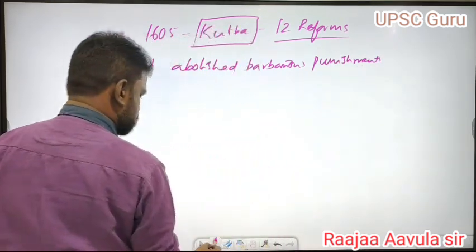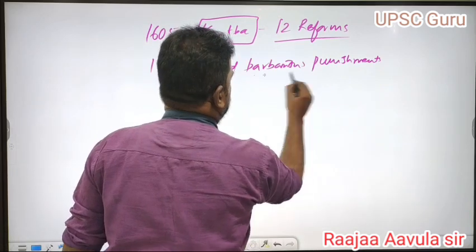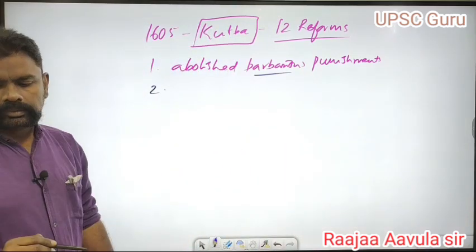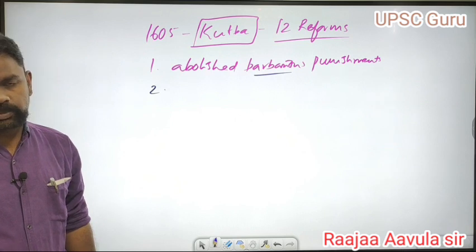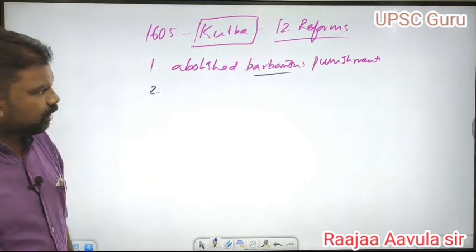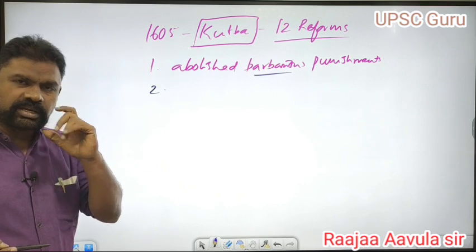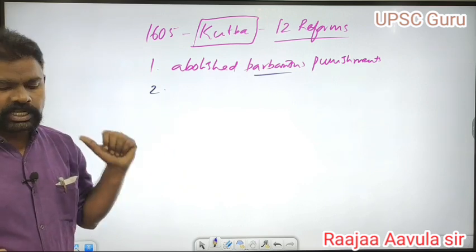So barbarous punishments were abolished by Jahangir. Barbarous punishments like maiming by cutting of the nose, cutting of the ear, cutting of the tongue, these were the barbarous punishments.